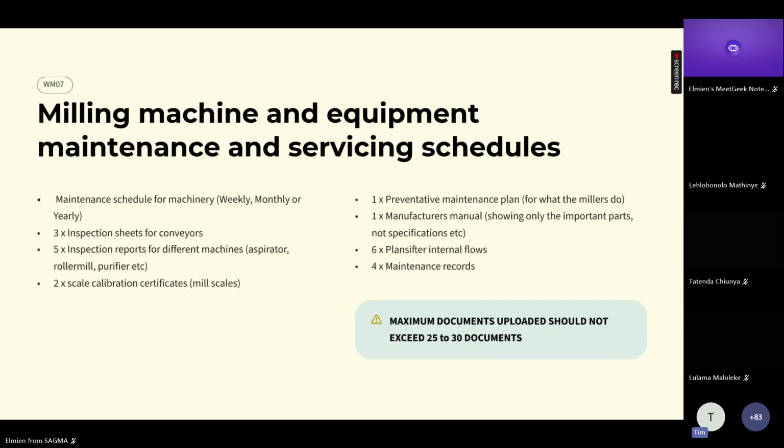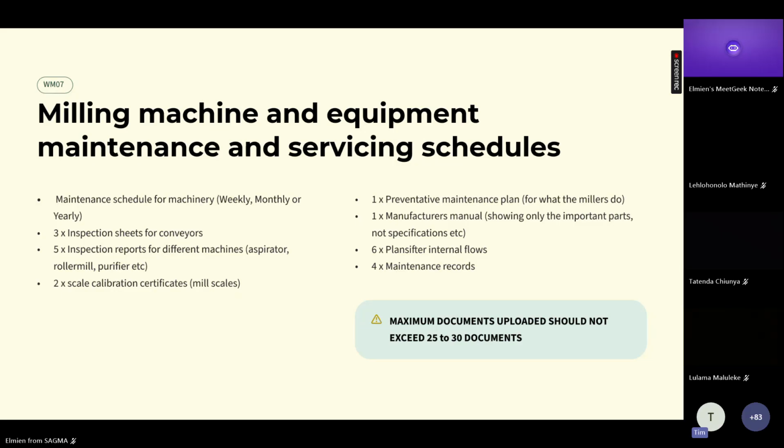And then the last section is your milling machine equipment maintenance schedule, how often you're going to check. Let's say your bran finisher monthly, you're going to check your conveyors weekly and so on. Just a little schedule to show how often you're going to do maintenance on your machinery.